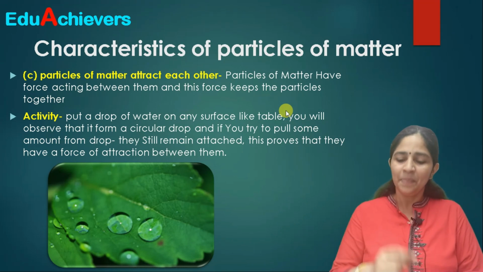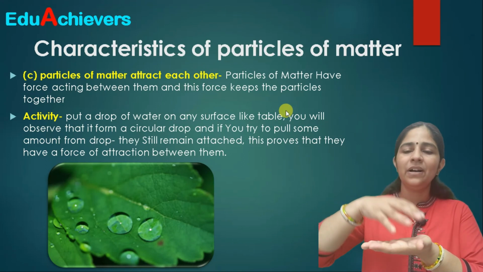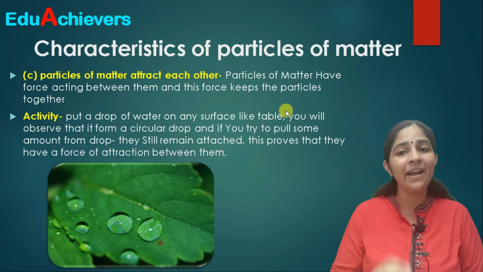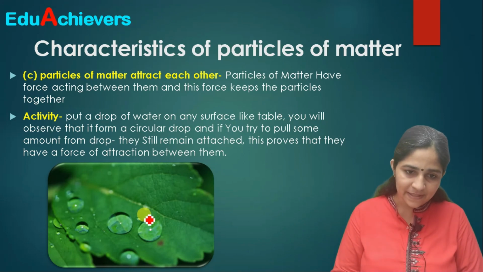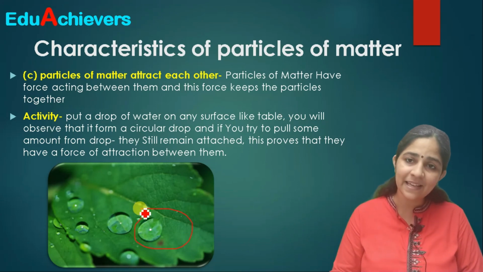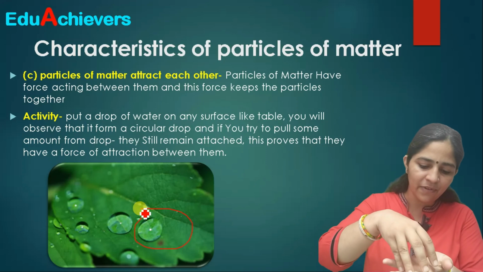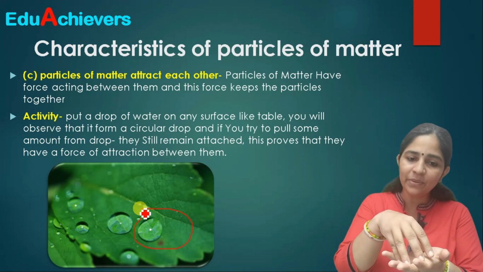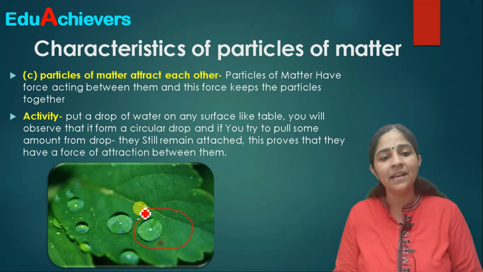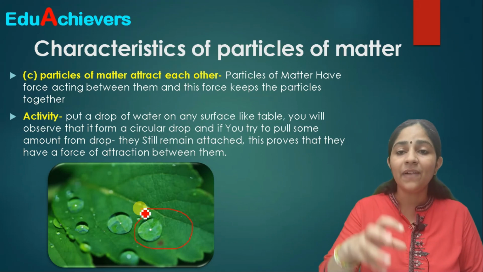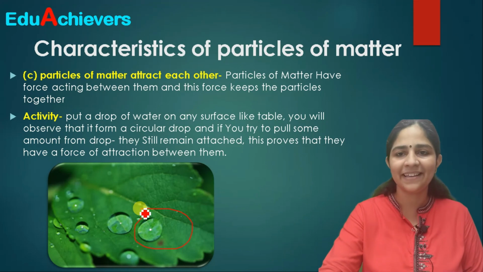The simplest one is when you put a drop of water on some surface, you will see that it always takes the form of a drop. Now, why is it so? Because these molecules of water, as you can see here, are taking a circular shape. Why? Because the molecules of water are trying to keep each other together, and that's how they come into a circular form, or the form of a drop. So this proves that the particles of matter are attracting each other and trying to hold each other together. Correct? Such a good characteristic.